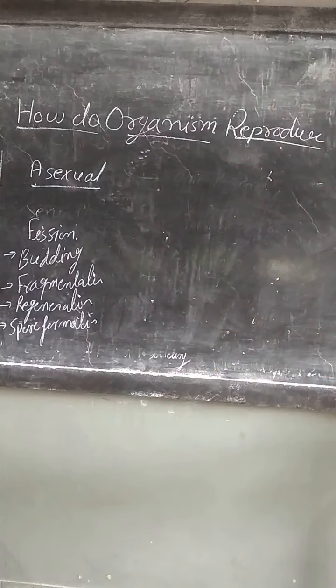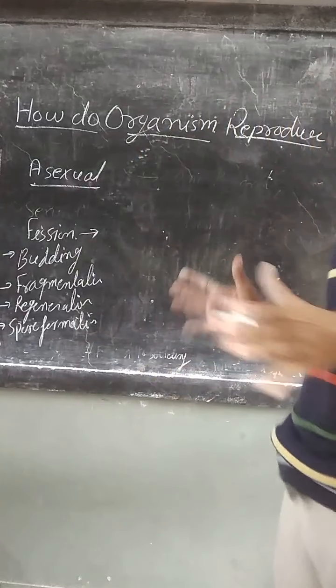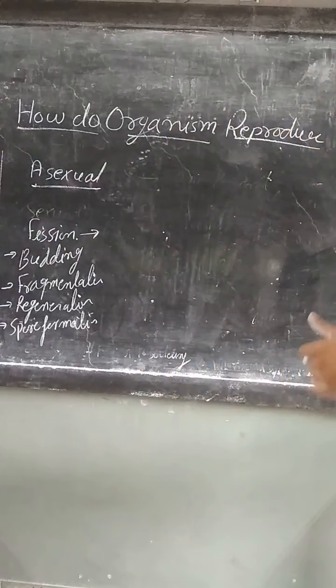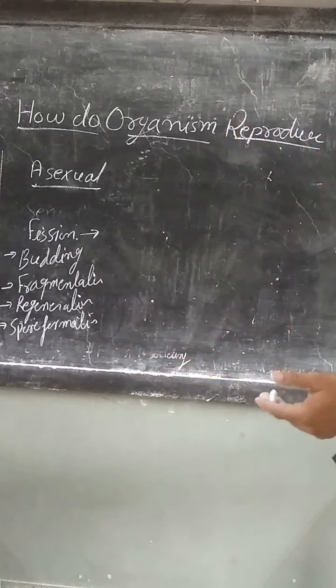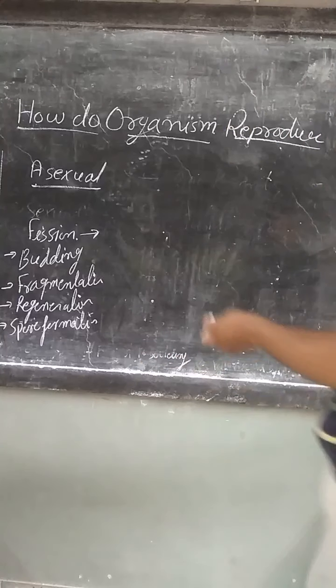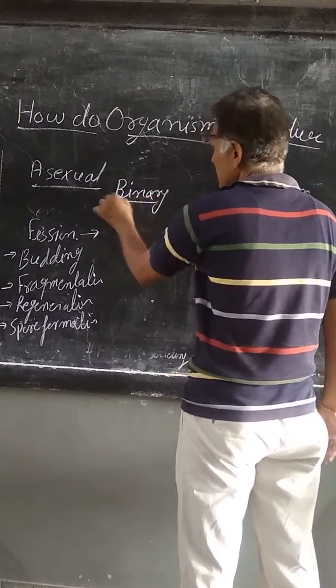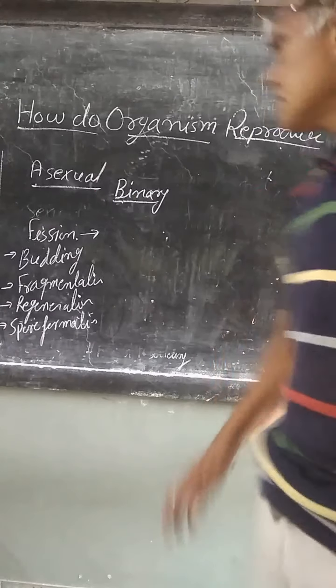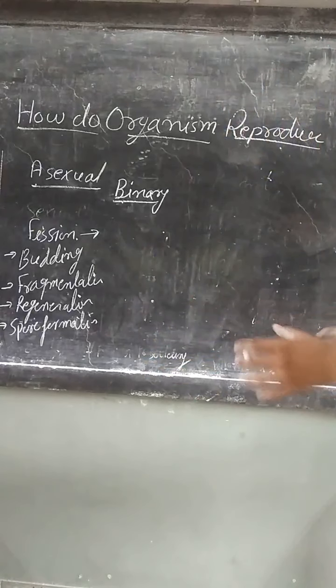Fission is normally of two types. Fission is the process of formation of two or more individuals from the parent cell, with the help of splitting of the parental cell. When the parent cell forms two or more cells by splitting, it is known as fission. The first type is binary fission. In binary fission, the parental cell divides to form two daughter cells with the help of cleavage methods.